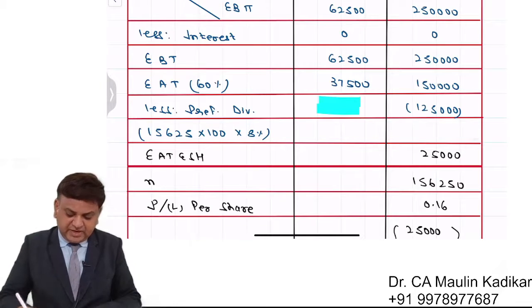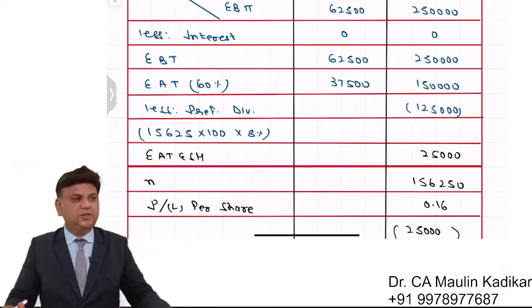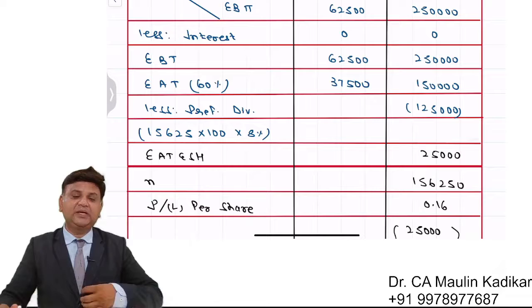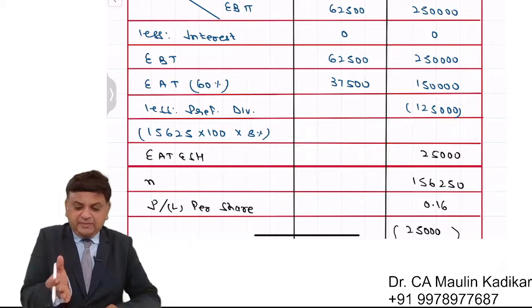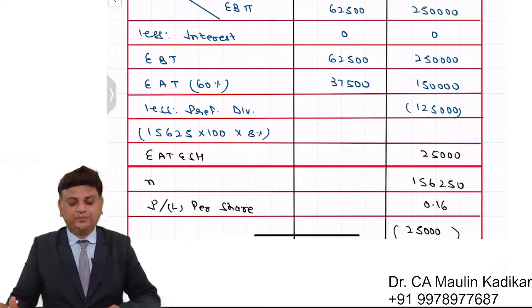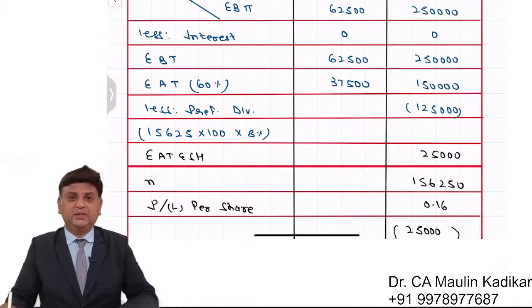So basically we have a contention that we will not make the payment of the preference dividend. Why? Because we don't have sufficient earning, and payment of the preference dividend is voluntary, not mandatory. You can make the payment in the subsequent year if not in this year. So apparently we will not mention 1,25,000.